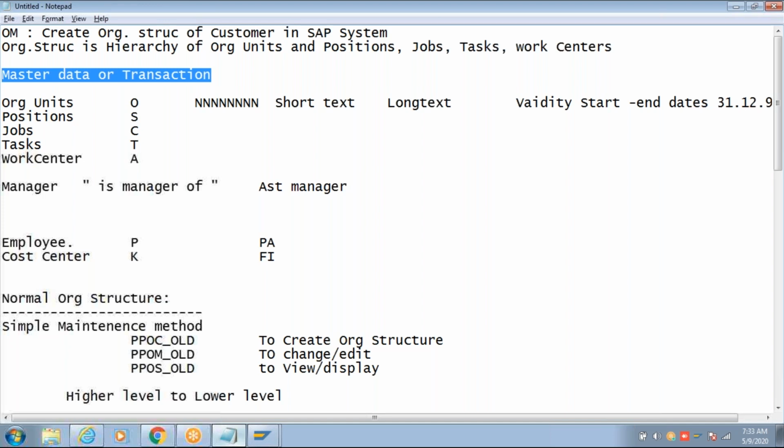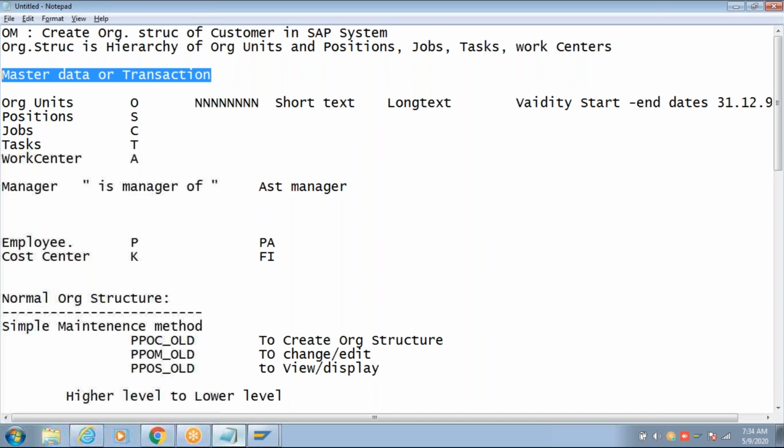In the front end screen, the Easy Access screen only. Remember that. Unlike the other three structures, enterprise structure, personnel structure, basic structure that I explained yesterday, those three are created in IMG. But organization structure is not created in IMG. It is created in the front end screen.